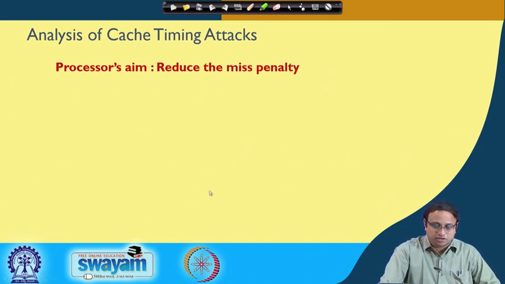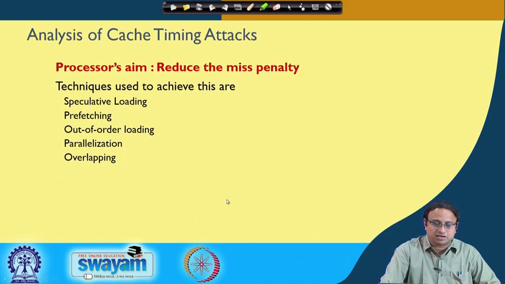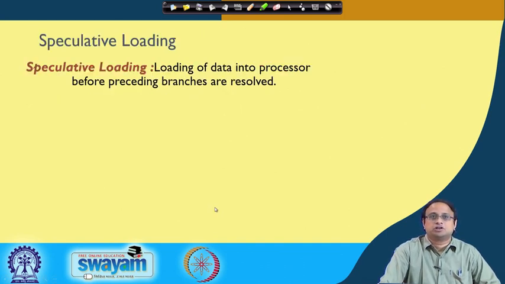So let us look back at some of the architectural techniques. As we already discussed, the processor's fundamental aim is to reduce the miss penalty and enhance performance. Because of that, several techniques have been proposed and adopted in architectures, for example speculative loading, prefetching, out of order loading, parallelizations, and overlappings. Let us look at them one by one.